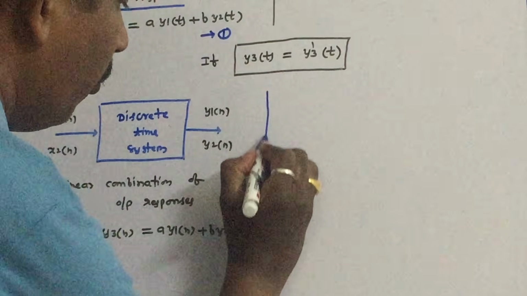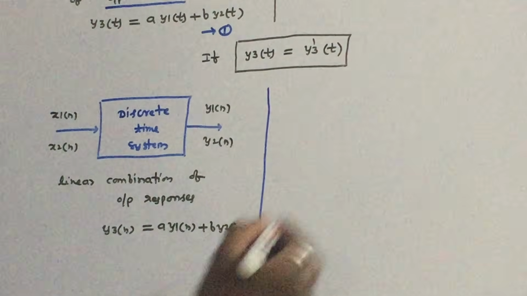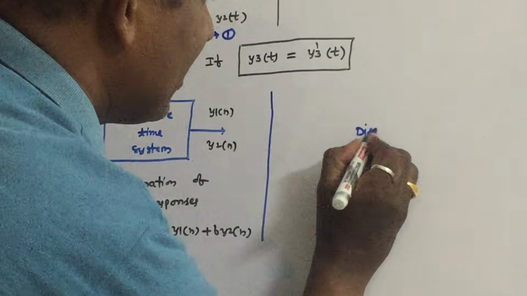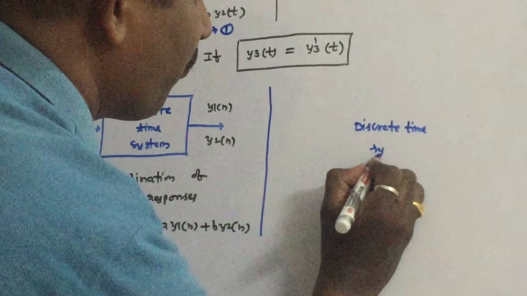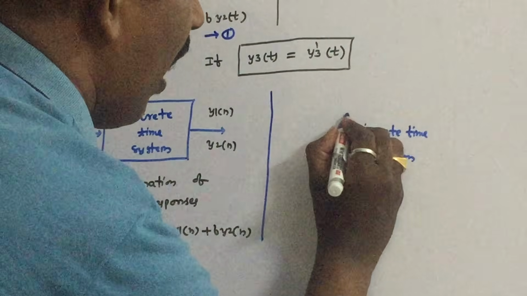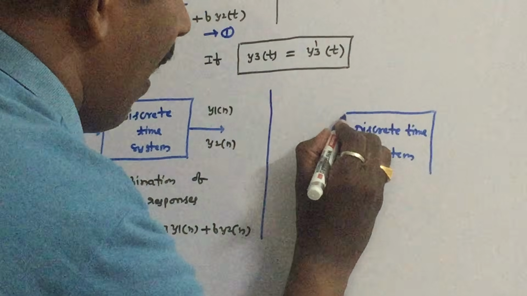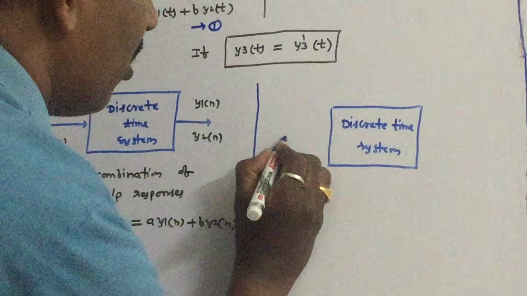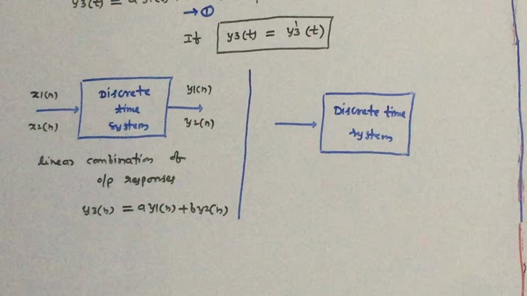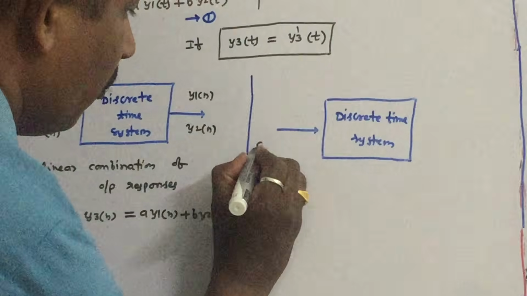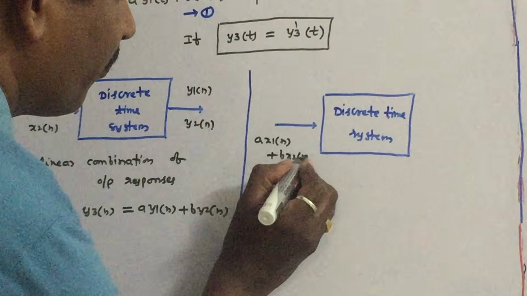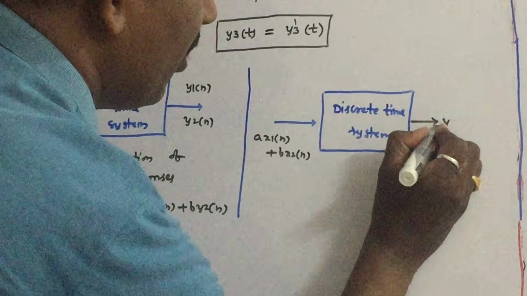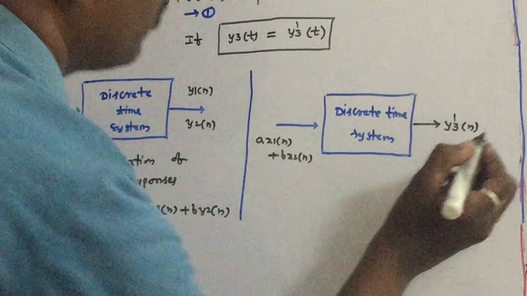Next, for the same discrete time system, now apply the linear combination of inputs. What is the linear combination of inputs? a into x1 of n plus b into x2 of n. Let us call this output y3 dash of n.